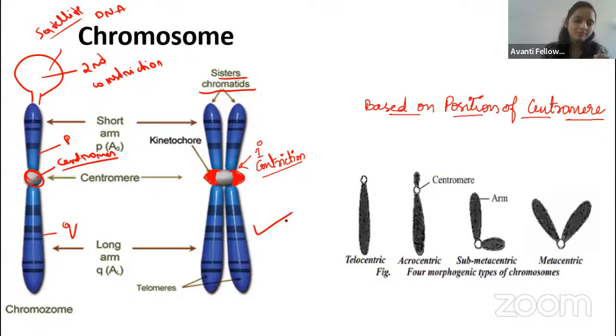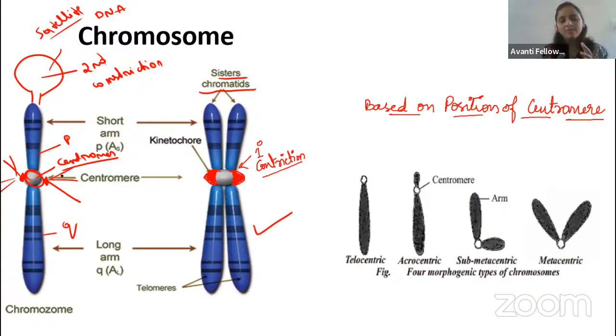Okay, guys, always remember. Where is the spindle fiber going to be attached? Can anyone tell me? I have an option for you: whether it is going to be attached to the centromere or to the kinetochore. Kinetochore, very good, guys. Remember, during the anaphase the chromosomes have to separate, right? So where is the spindle fiber attached? Not to the centromere, guys. At the centromere some protein will be there. That protein we call the kinetochore. The spindle fiber is going to be attached to the kinetochore.